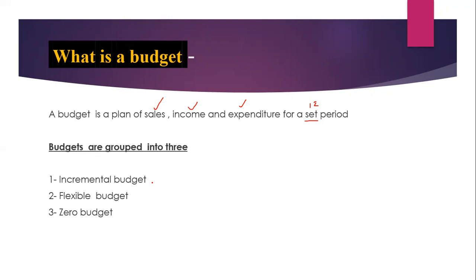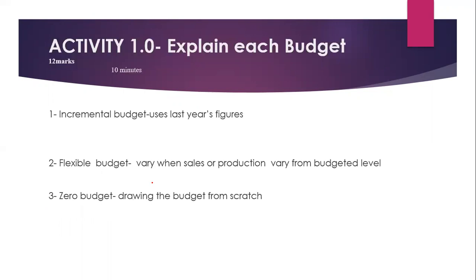Maybe let's start with discussion. I want you to discuss what's an incremental budget, what's a flexible budget, and the last one is what is a zero budget. Pause the video and discuss with your neighbor, and you see how we can go through that. Okay, this is the activity and I've given you some clues or tips for you to work with.